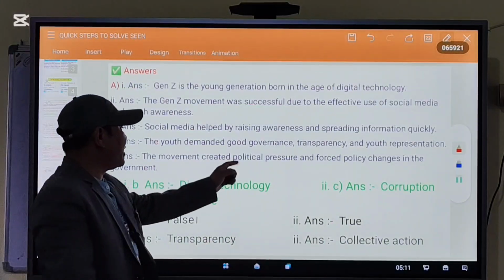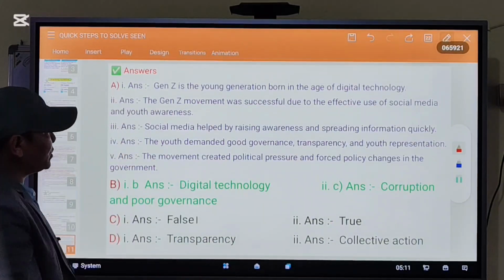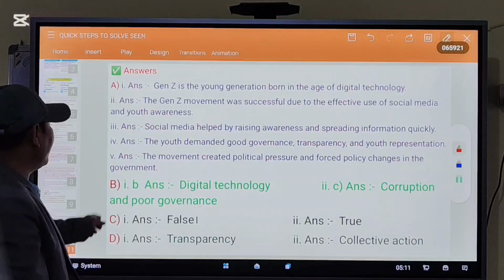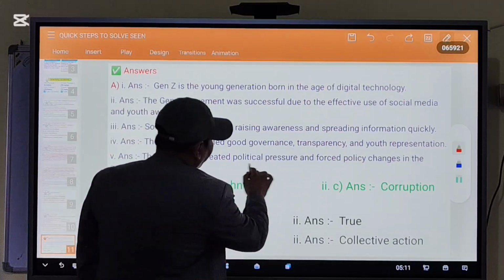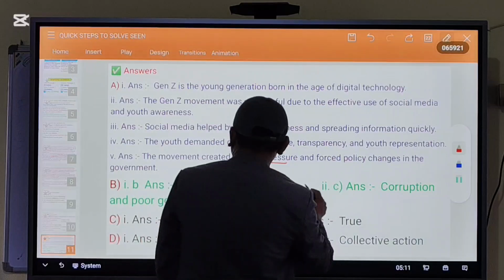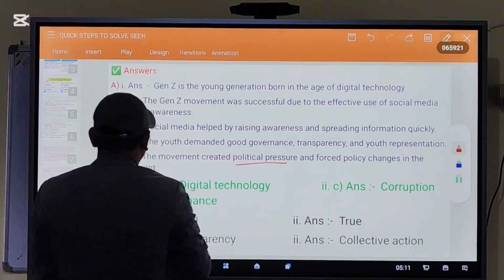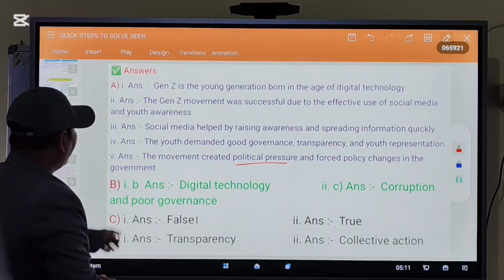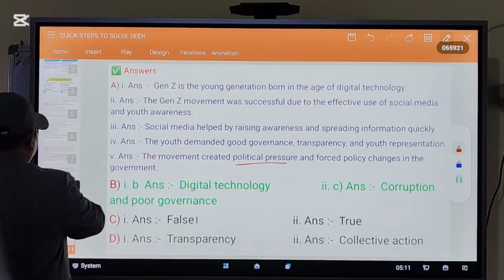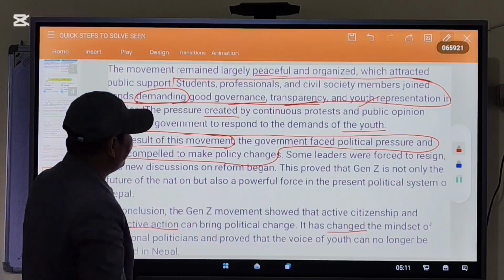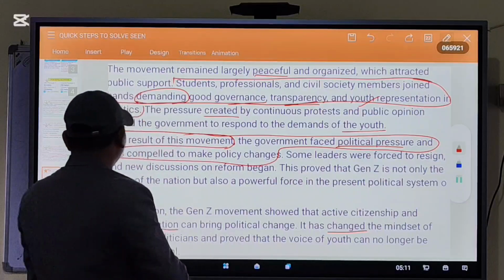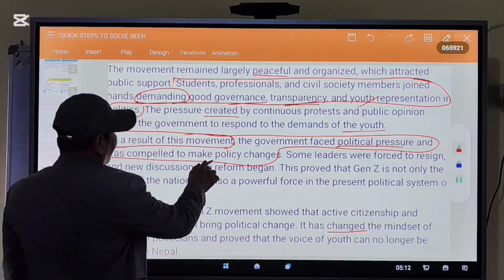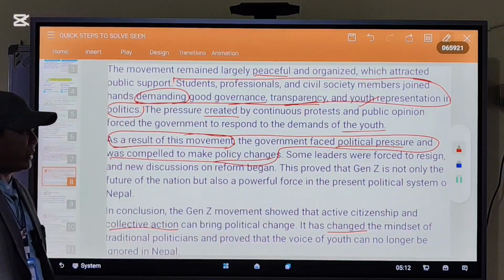The movement created political pressure and forced policy changes in the government. Created political pressure. The movement created political pressure. You can find the answer from here. Look at these: political pressure and policy changes. You can see the answer.